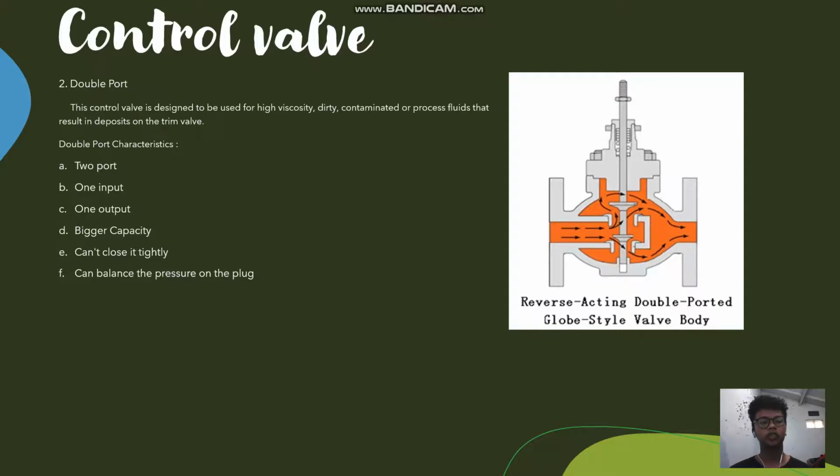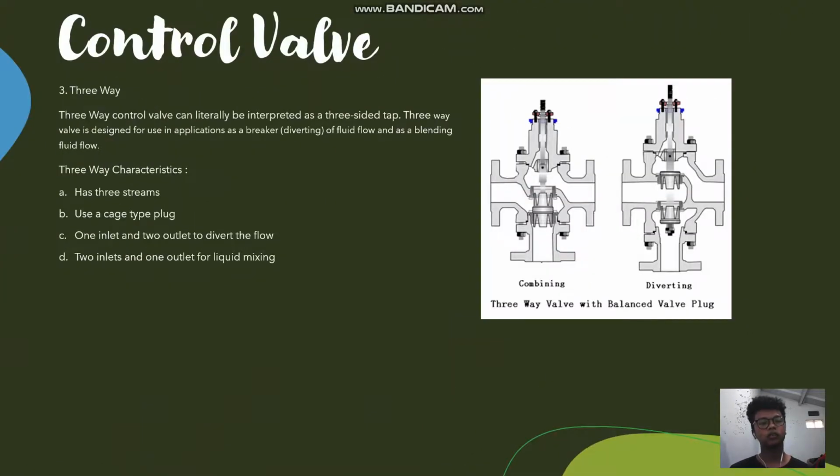Double port characteristic: two port, one input, one output, bigger capacity, can close it tightly, and can balance the pressure on the plugs. 3. Three-way. Three-way control valve can literally be interpreted as the three-sided type.